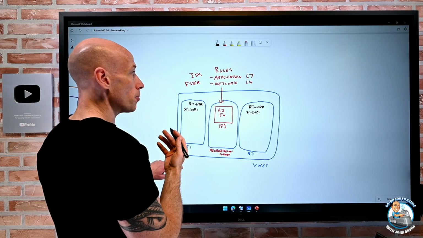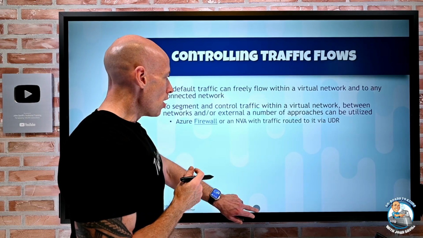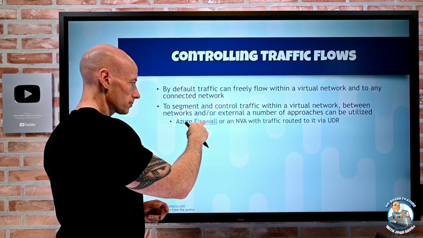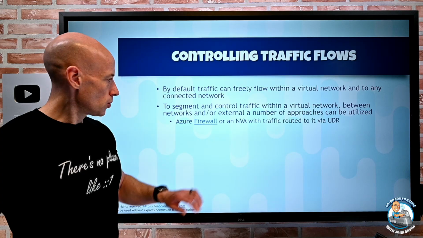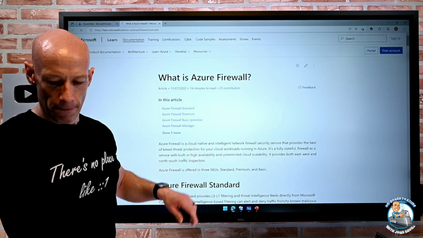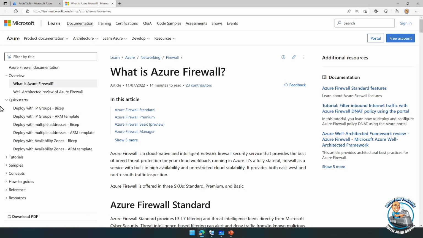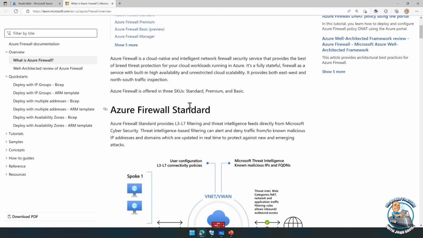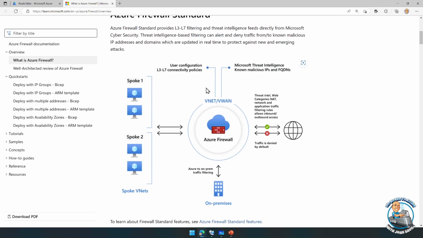So that's an option. And there are those different SKUs. If we actually go and look super quickly at the documentation, it talks about standard and premium, and then there's this basic SKU. Standard is really focused around, yep, I understand fully qualified domain name.